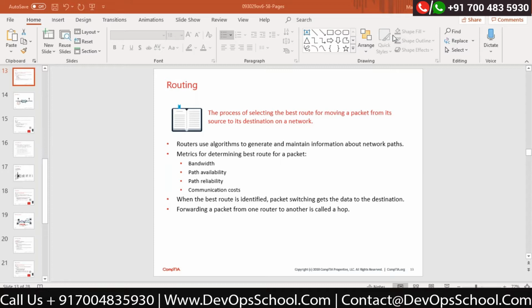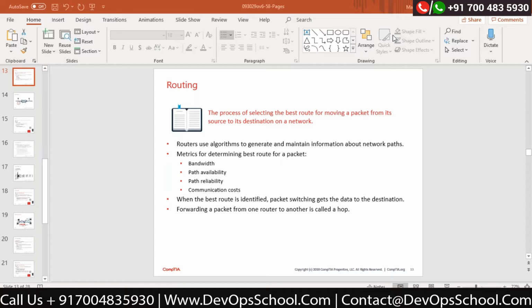Now the process for actually finding out the best route is nothing but the routing process. Correct? Now, this can be done with the help of some protocols, which we call routing protocols. Correct? So a routing protocol is a set of rules which we can use on the router, or you can say configure on the router, that will make sure to find the best possible route for your packets to move from your source to the destination.